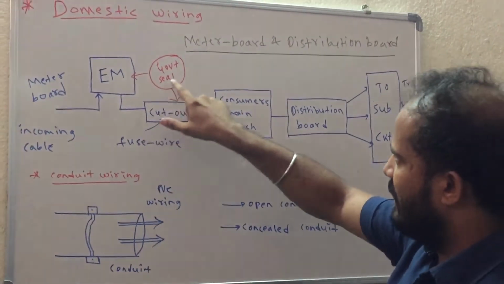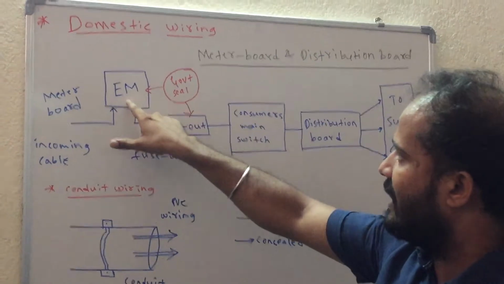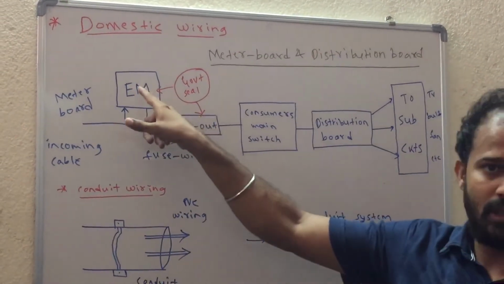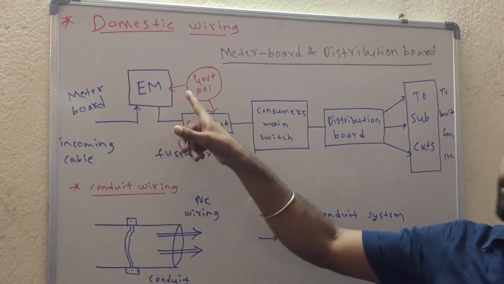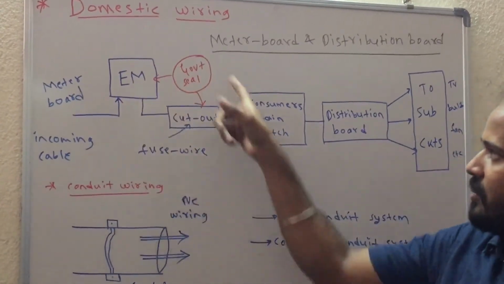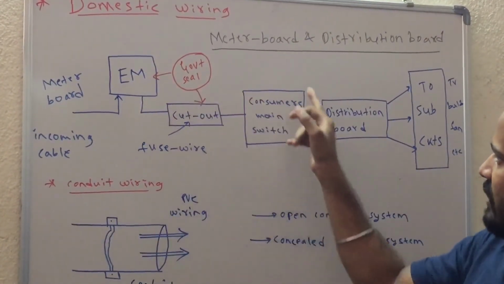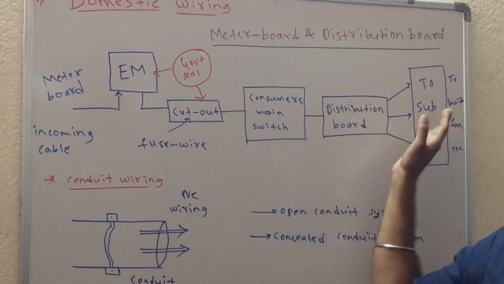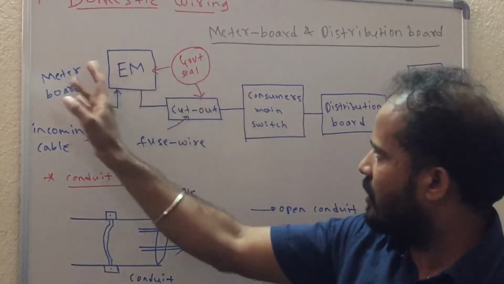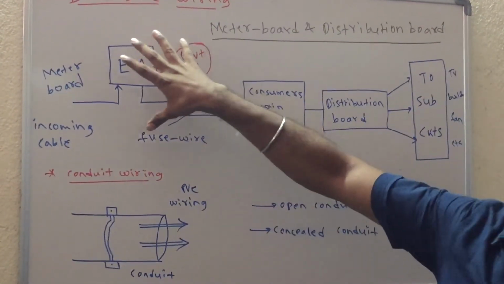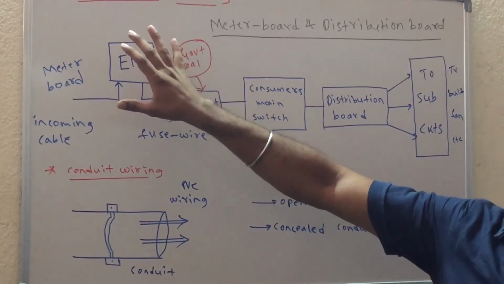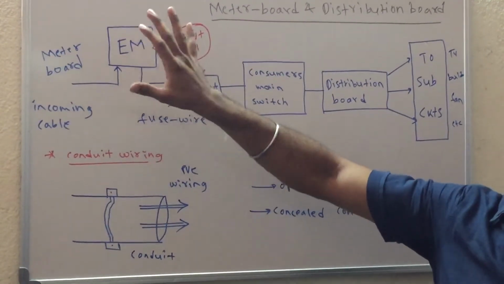Here you can see there is one government seal between the energy meter and the fuse wire. So you won't have the authority to open this particular portion of the board. After this portion, from the consumer board, we can take the connection. Before this fuse wire there will be a government seal. This cannot be disturbed by us. We won't have that authority.